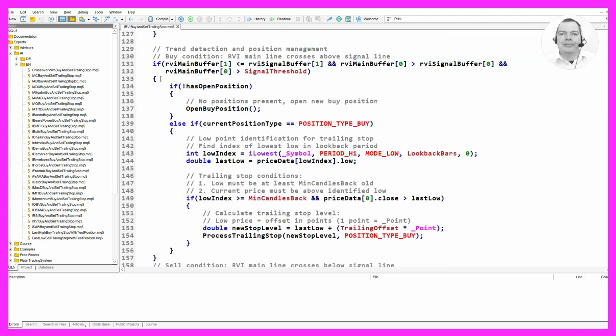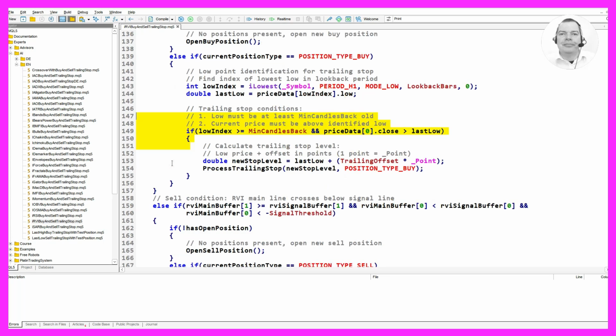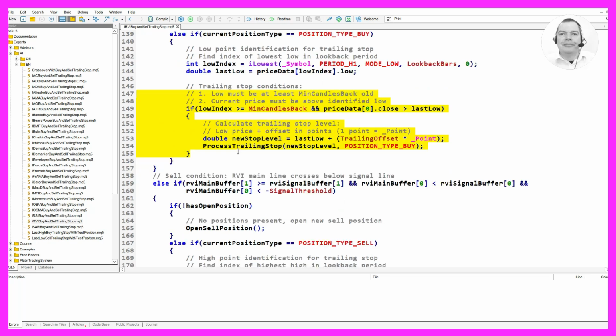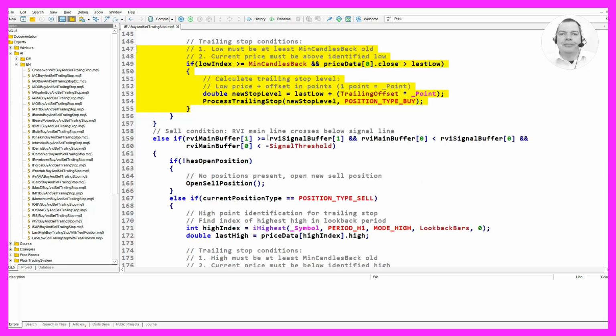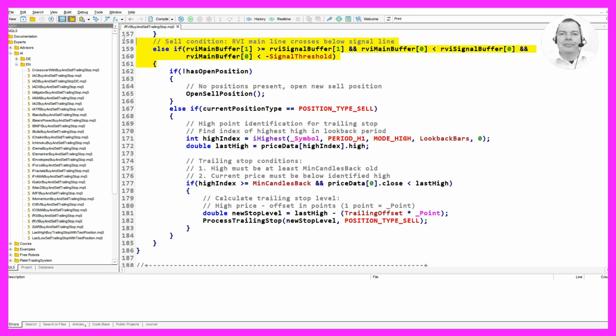We then implement trend detection and position management. For a buy condition, we check if the RVI main line crosses above the signal line and if the main line is greater than the signal threshold. If there are no open positions, we call the OpenBuyPosition function to open a new buy position. If there is already an open buy position, we identify the lowest low in the lookback period using the iLowest function. We check if the low point is at least MinCandlesBack old and if the current price is above the identified low. If these conditions are met, we calculate the trailing stop level by adding the trailing offset to the last low price and call the process trailing stop function to manage the trailing stop.